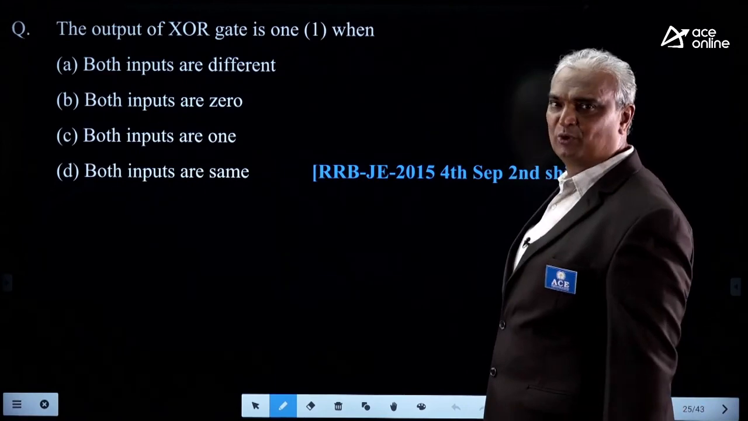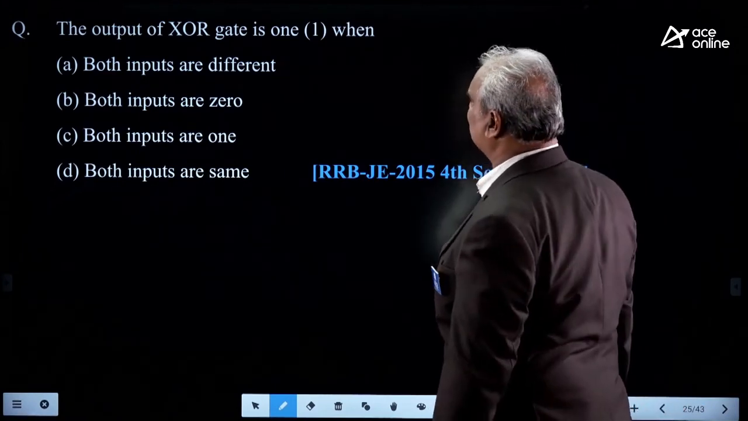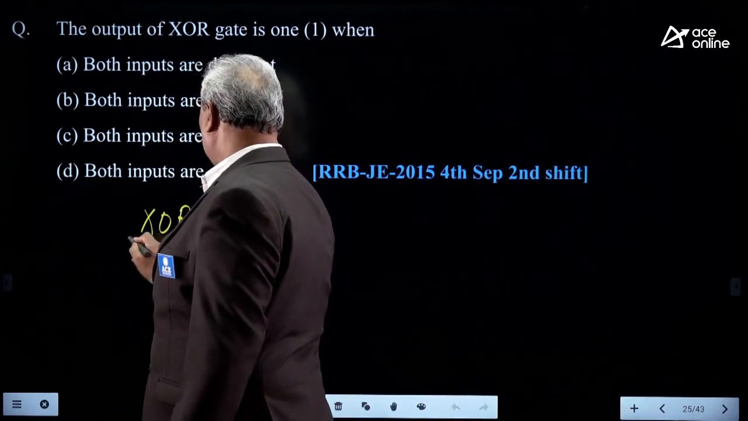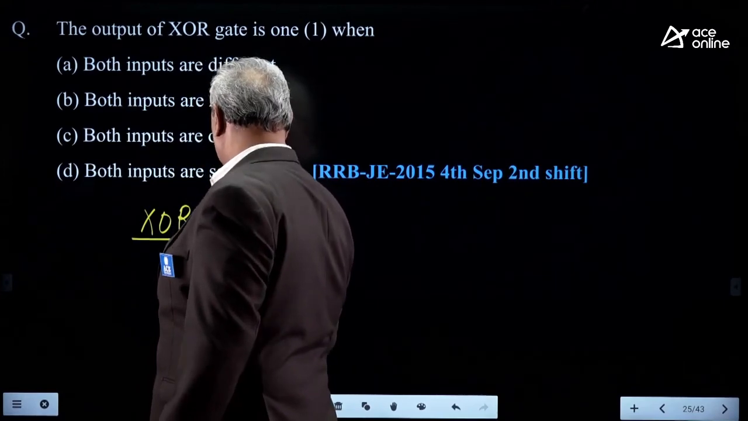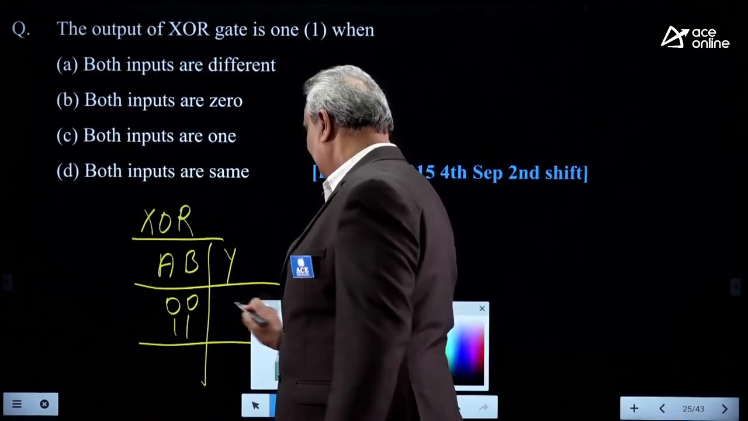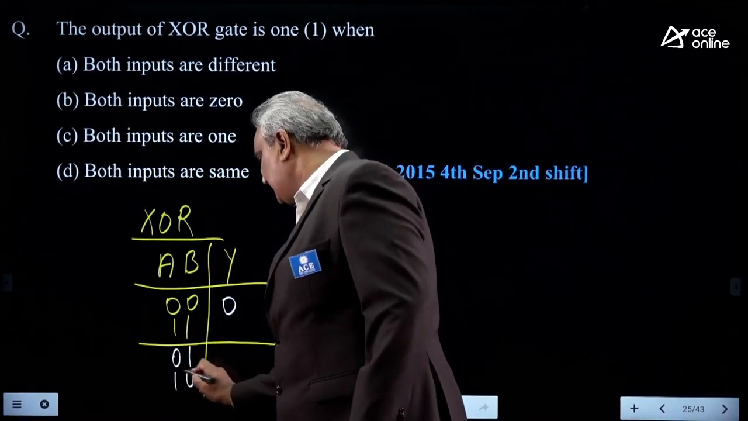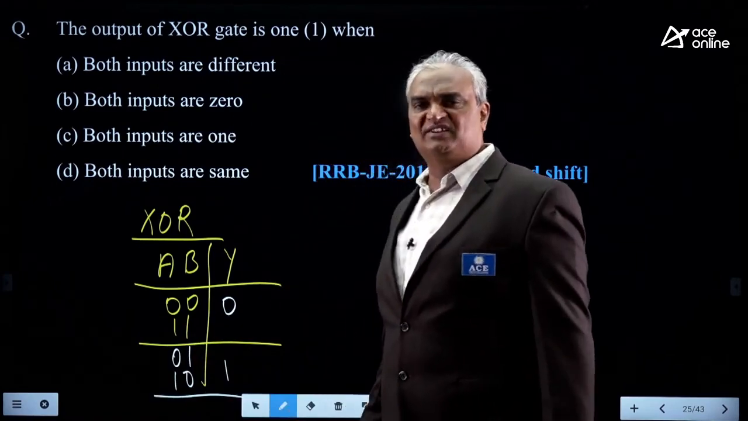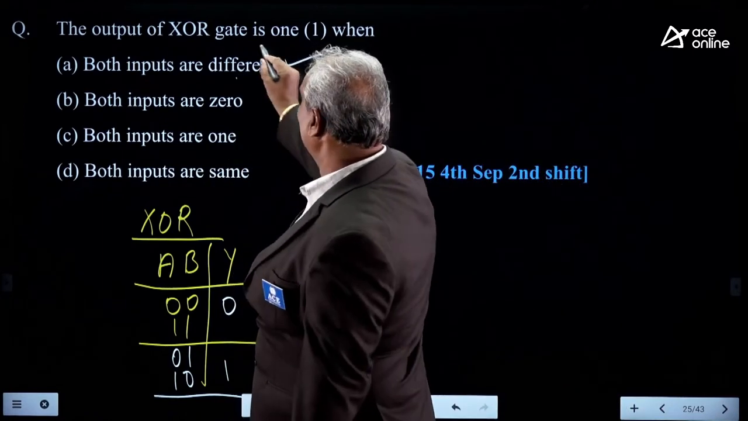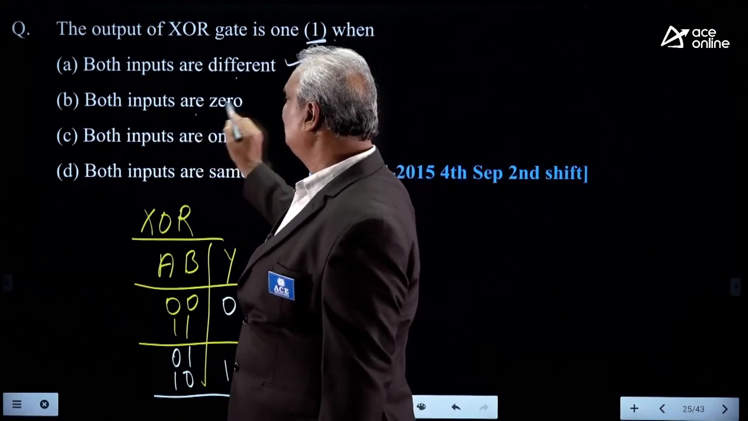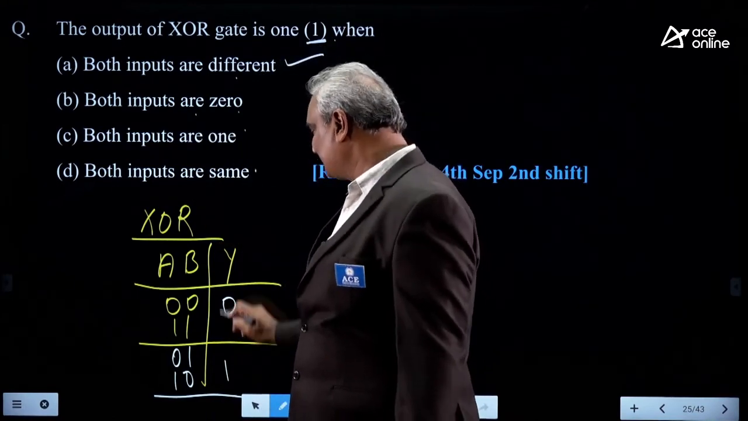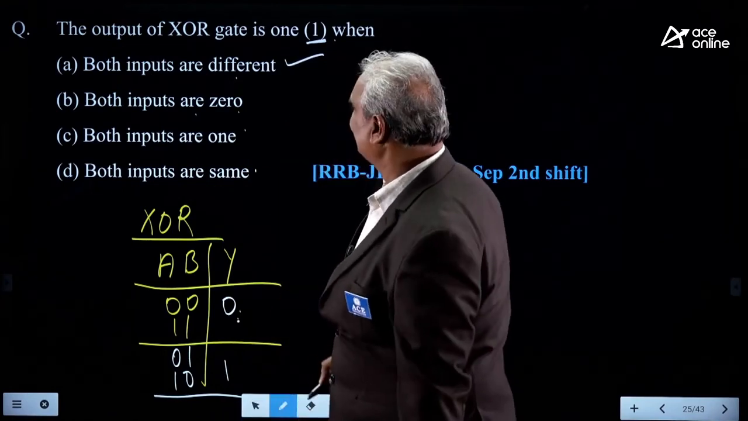Next, one more question on logic gates. Output of XOR gate is 1, when? Here, if we consider the XOR gate, what is the property? Let it be a 2 input gate. Look here. For 0,0 and 1,1, the XOR gate provides 0. For 0,1 and 1,0, the XOR gate provides 1. Output of XOR gate is 1 when both inputs are different. When both inputs are 0, it provides 0. Both inputs are 1, it provides 0. Both inputs are same, it provides 0. That's why the correct answer is option A.